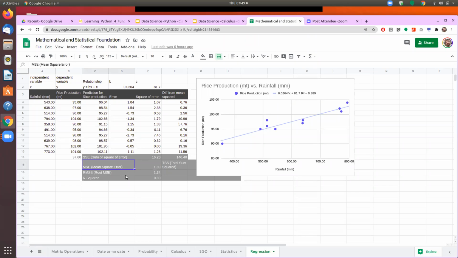Now, since we want to find out the average error in the many predictions that we do, here we have 10 data points, so I make the prediction 10 times. I would like to know what average error I am making, and therefore I take the mean. For finding the mean, you take the sum of the entire data set, and then you divide that by the number of observations. So we take the error, we square the error, we take the average,